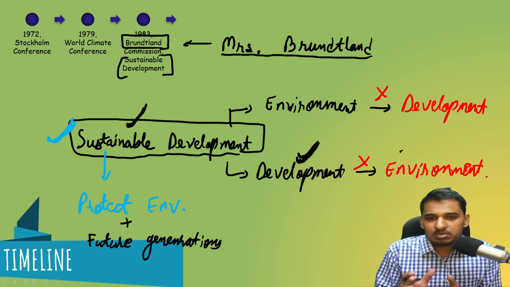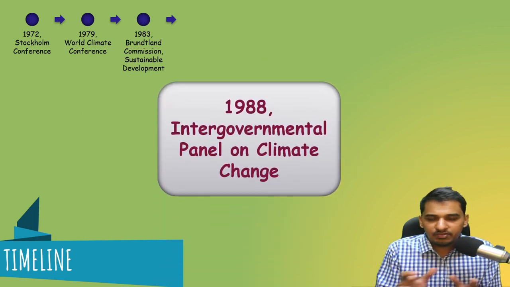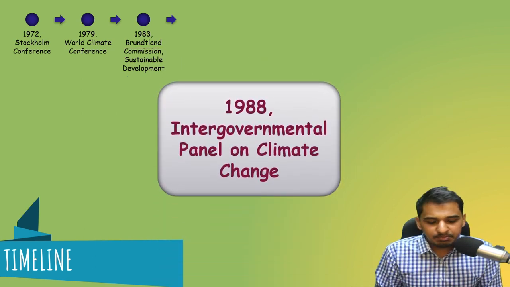All the development had to be sustainable, and this is why this conference is very important, because it gave the concept of sustainable development. It did not put an end, but it somehow tried to solve the issue of development versus environment up to a large extent. That is why it is important. We'll be seeing about all the conferences in detail. I'm telling this in brief right now.